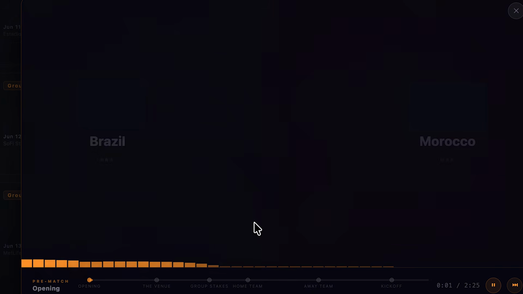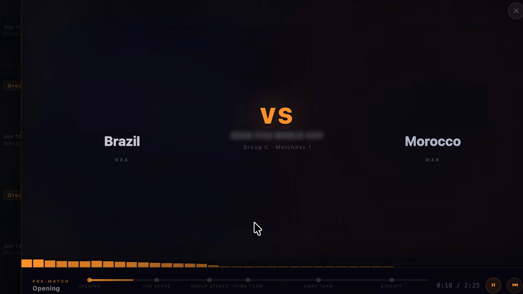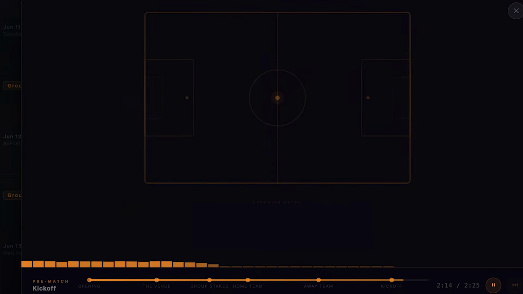This is the theatre of the sublime. A colossal clash of footballing royalty that demands your absolute, undivided attention as the greatest show on earth prepares to unveil its latest masterpiece. When these two footballing titans step out onto the pitch, the entire world will be watching to see who takes the first monumental step toward footballing immortality.